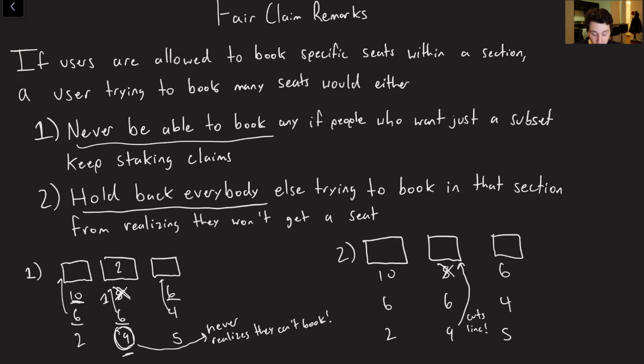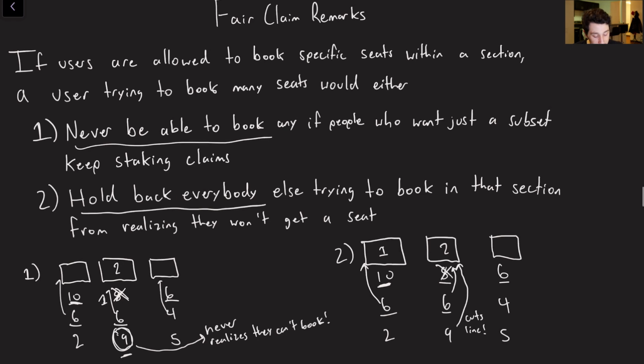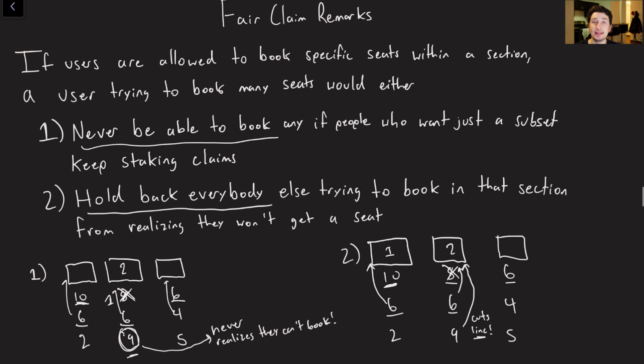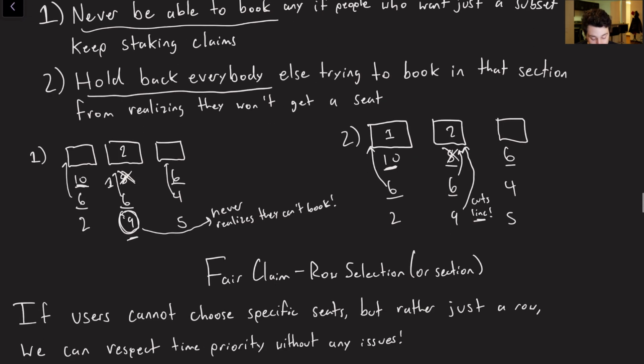Similarly, another kind of bad thing would be, again, user 6 is claiming all 3 seats. User 8 is going to drop out, so user 6 got priority on seat number 2 before user 9 did. But because user 6 is not number 1, right, user 10 is first in priority for seat number 1, user 6 does not have all of its dependencies resolved in terms of making the booking, and so as a result, number 9 is able to cut. So either of these scenarios are not ideal. Hopefully that makes enough sense.